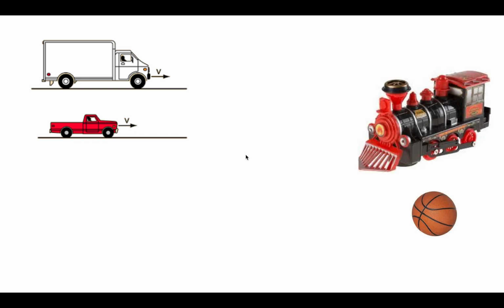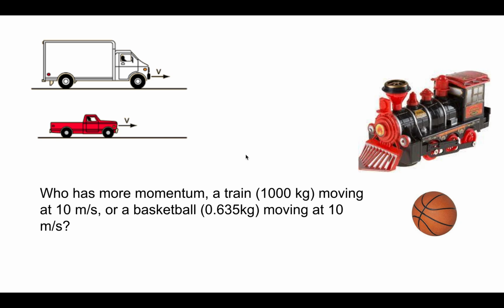If we have a truck, a train, a basketball, which of these ones has a bigger momentum? Well, we need to know what the mass is as well as what is the velocity. So in the case of the train, which would be about 1,000 kilograms that moves at 10 meters per second, and the basketball, which is 0.635 kilograms that moves at the same velocity, which is 10, we're going to have that the train has a momentum of 10,000 kilograms meters per second, and the basketball has a momentum of 6.35 kilograms meters per second. Therefore, the momentum of the train is going to be greater.